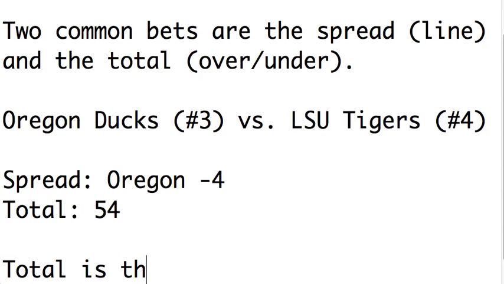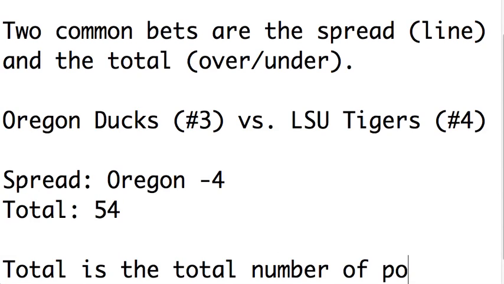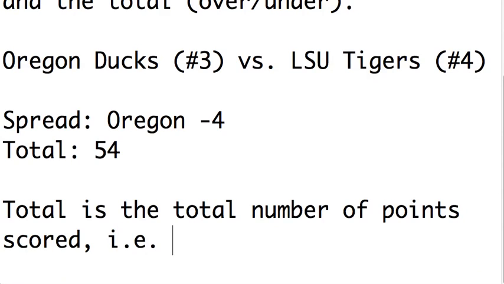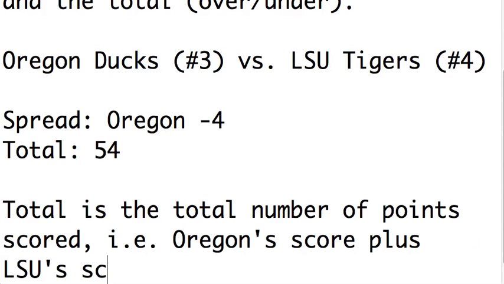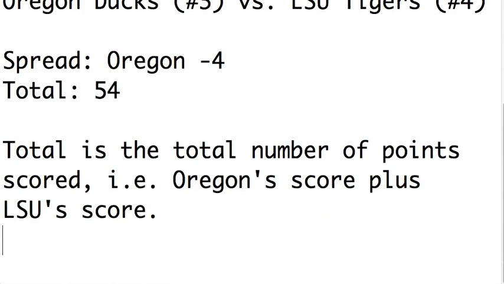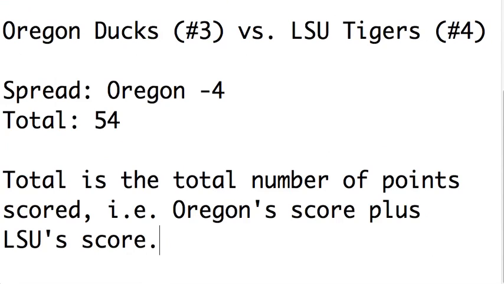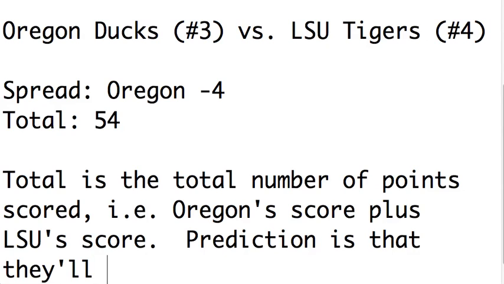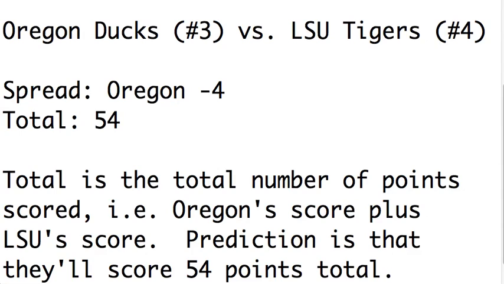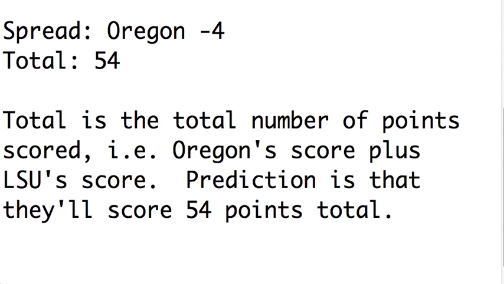The total is the total number of points scored, i.e. Oregon's score plus LSU's score. So the prediction is that they'll score 54 points total. And you can either bet that they're going to score more than 54 or that they're going to score less than 54. That's why it's often called the over-under. But what is the spread?